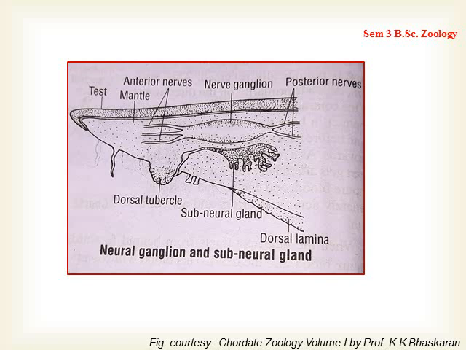And then, as it enters terminally, this duct is modified, whose edges are spirally coiled to form a hemispherical body. You can see the dorsal tubercle, isn't it? That is a hemispherical body which is formed by the spiral coiling of the terminal portion of the subneural gland, actually the duct of the subneural gland. Okay, so this is the structure.